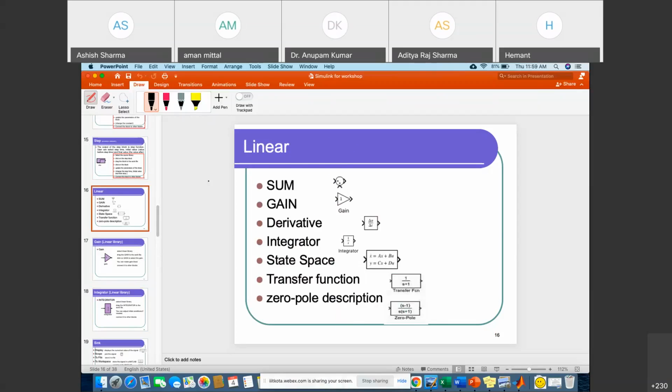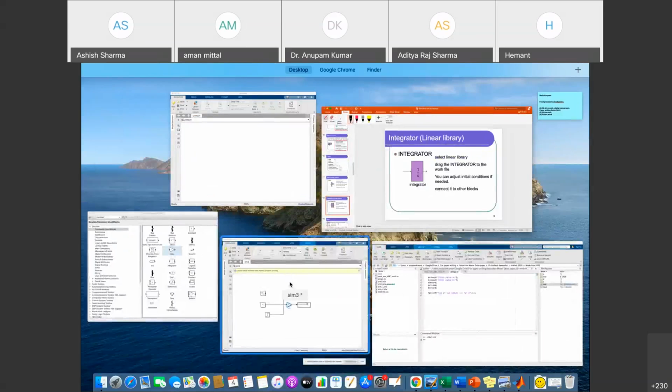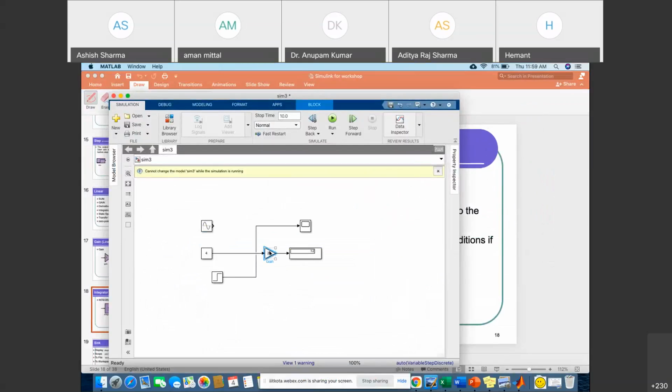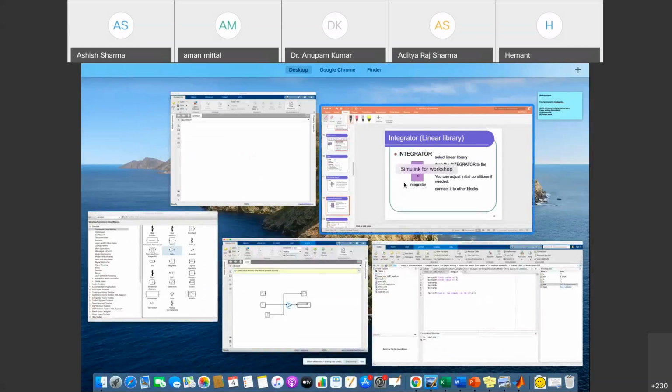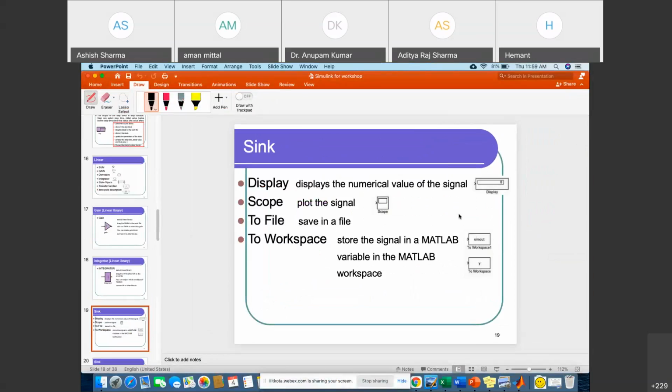Okay, so now this integrator. What is an integrator? You know, an integrator is used to integrate the input signal. Suppose we are interested in integration type of things, right? First I will explain all these operations, all these blocks, and then we'll go to the simulation, right? Next one is the display scope. I have already explained it.